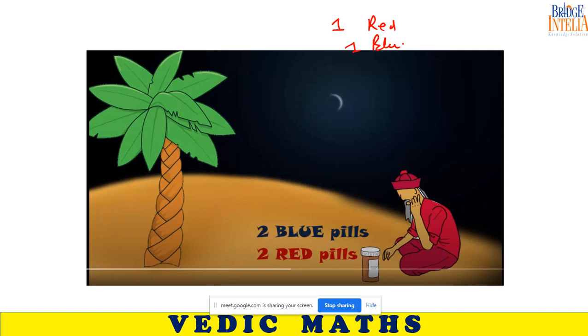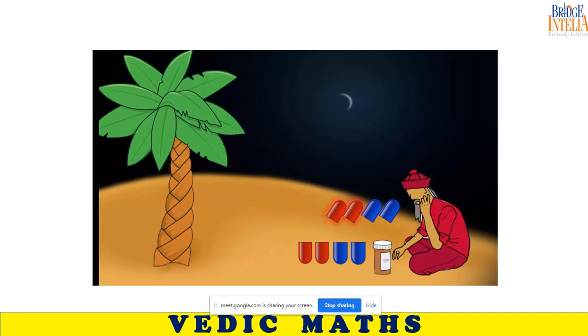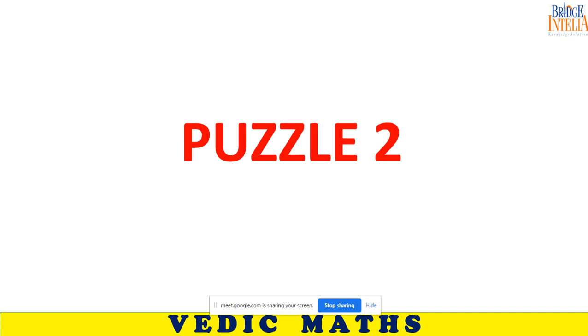Sir, the blind man has to cut all the pills in half. So there will be half of blue pill, half of blue pill, half of red pill and half of red pill, so one red and one blue. Very good. What he said is actually correct. Cut all the pills into two portions. If you see properly, half plus half becomes one. One red pill and one blue pill. So he will throw these all and he will take one red and one blue pill. Good. Next puzzle.